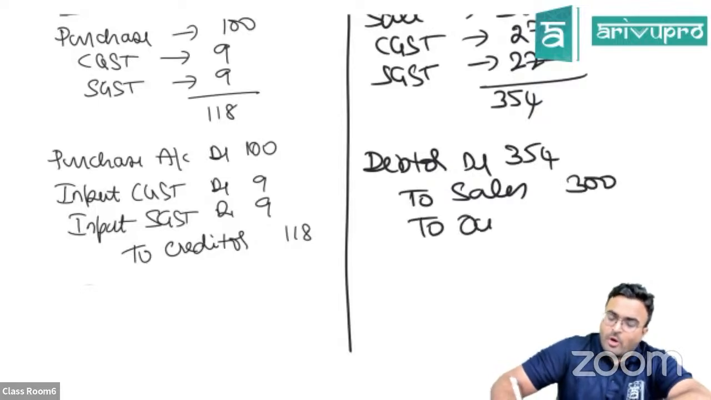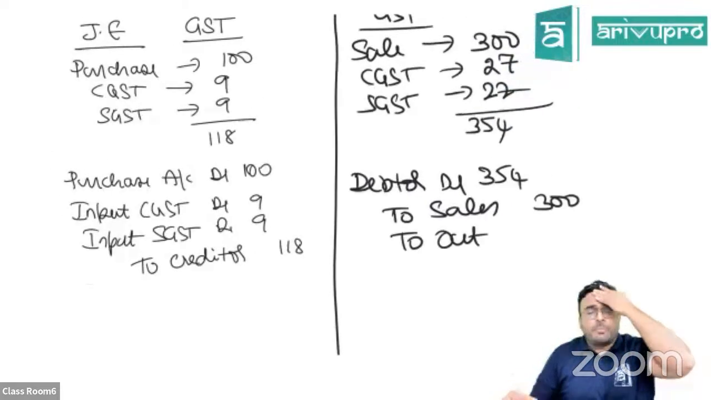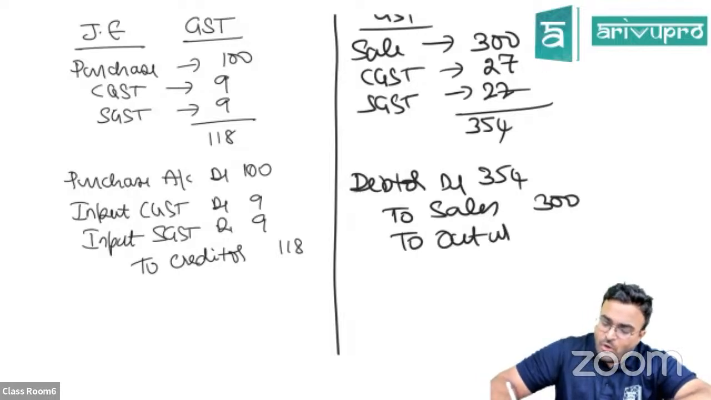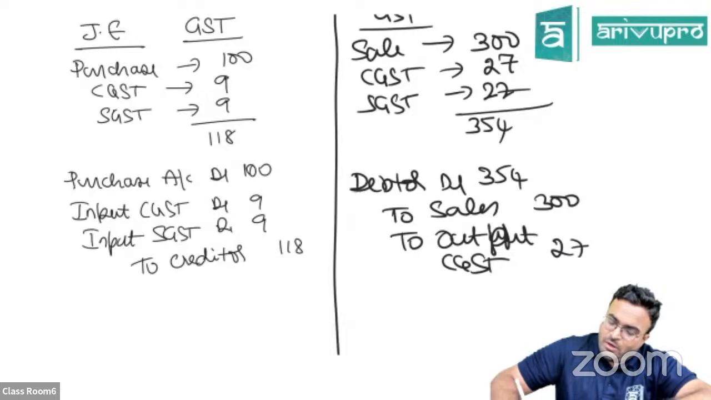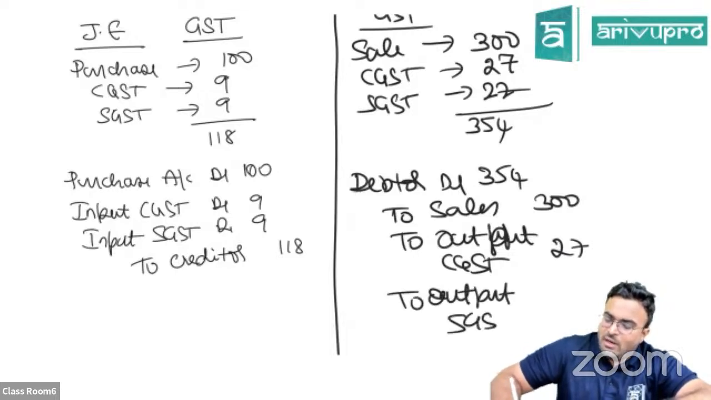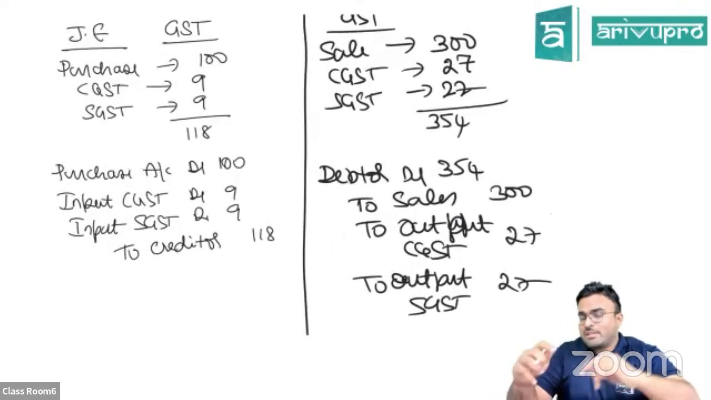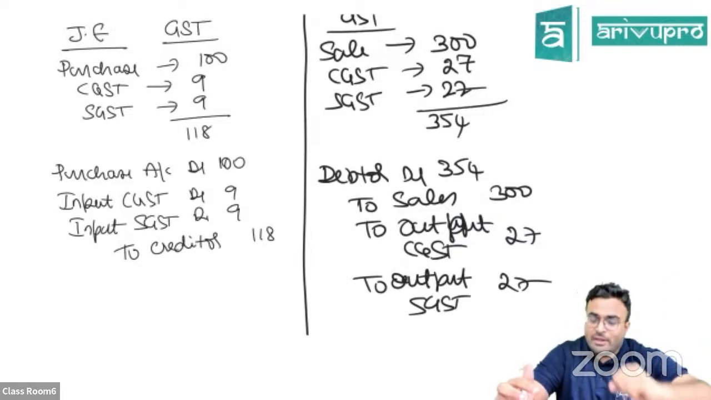To output GST: whatever GST I have collected at the time of sale, which I'm supposed to pay, is called output GST. So to output CGST 27, to output SGST 27. So this will be your journal entry. Now what has to happen? These same things they also test you on in final accounts.